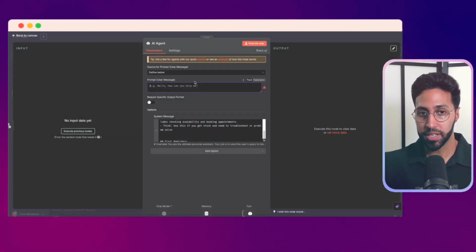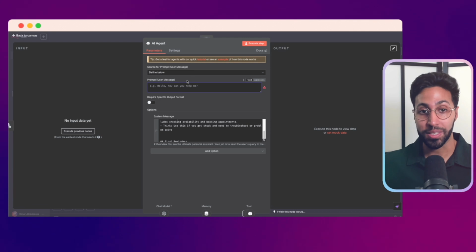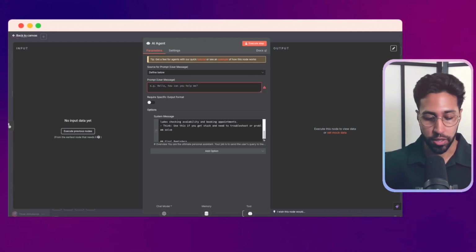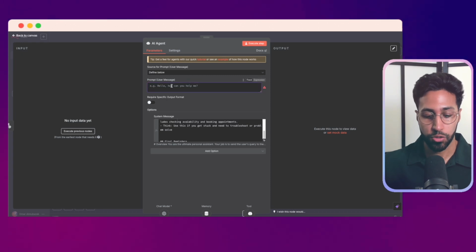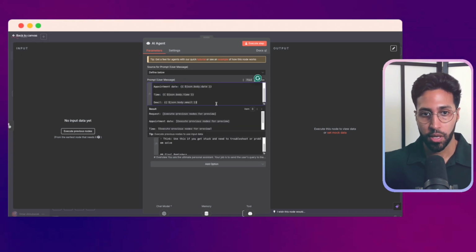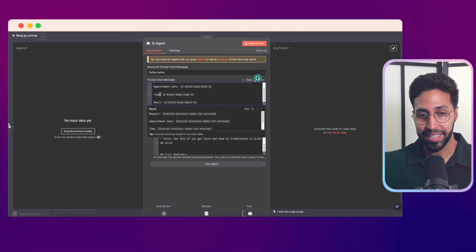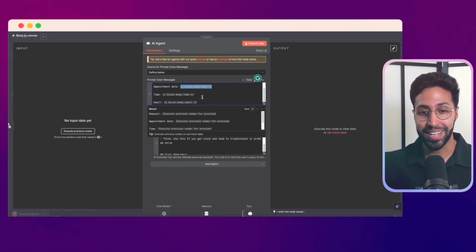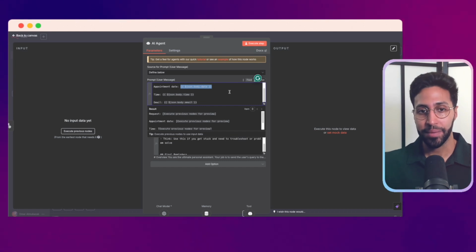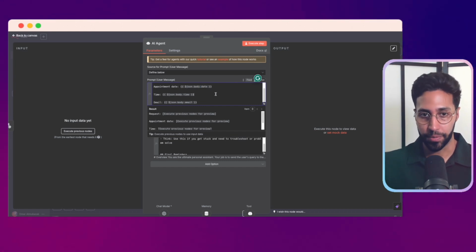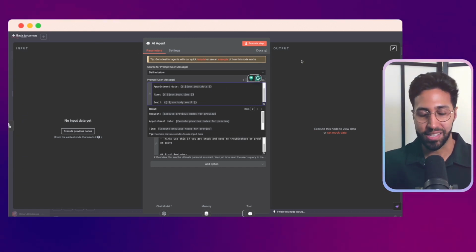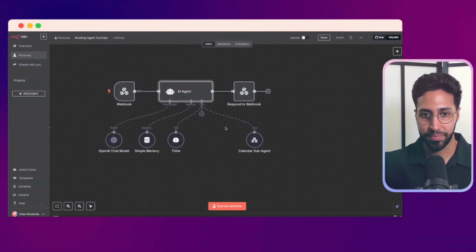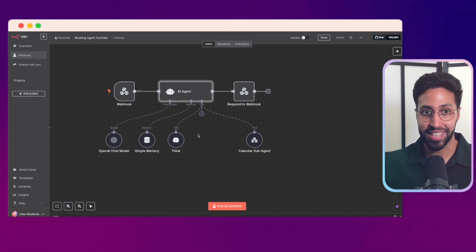Now, this prompt here, the user message, we want to be able to give it access to the right data. You're going to see how this works, but when we speak to ElevenLabs, we're going to get an appointment, a time, and an email. This is the information we need from ElevenLabs. So we're just going to set this up so it can dynamically come into this agent. And we're going to see how it works once we get some data flowing. So we'll save this, and this is our n8n setup done.